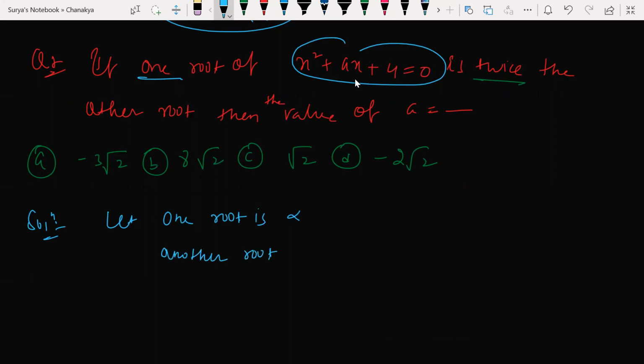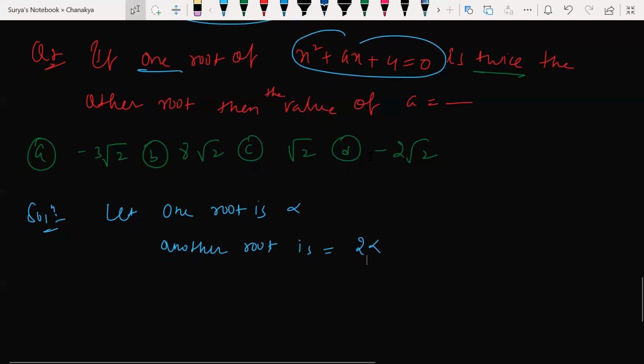As per the question, another root is alpha, 2 alpha. One root is twice the other. So now what has he given here? Now look at this here, beta. What is the answer going to be here? He's asking us to find... I gave enough hint.